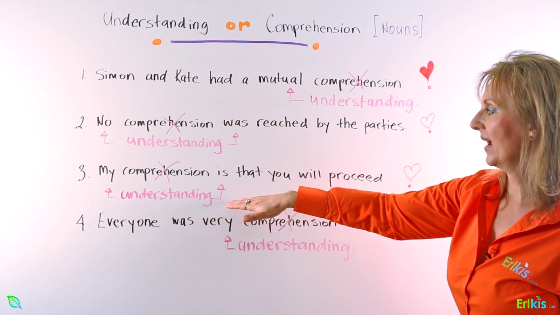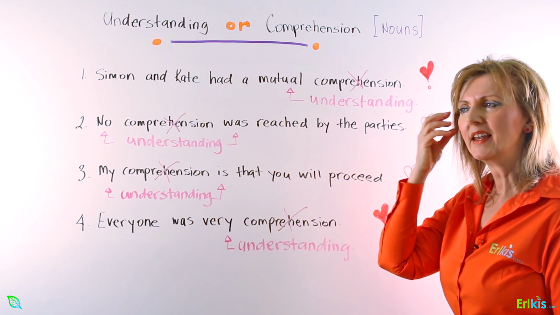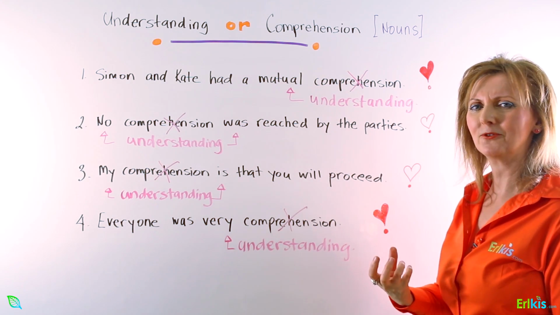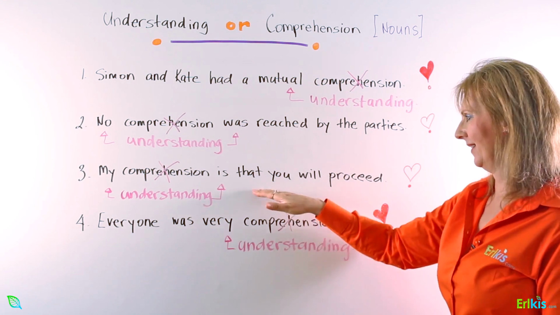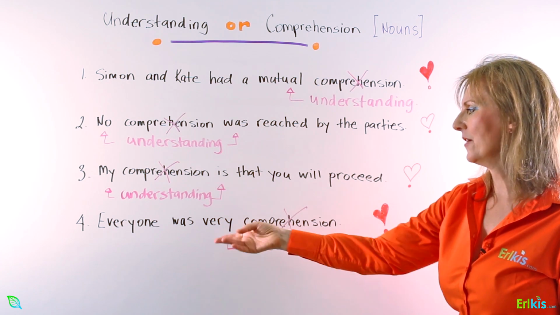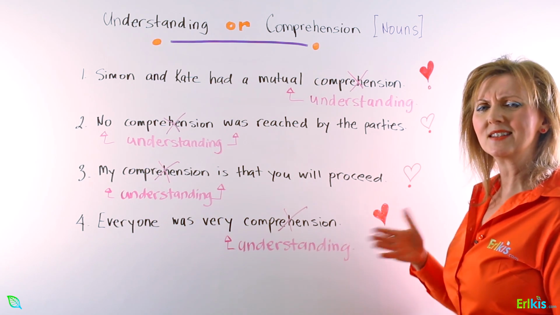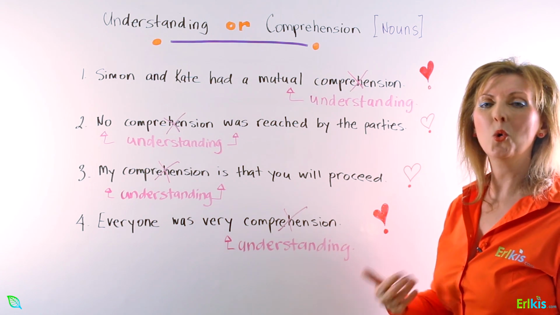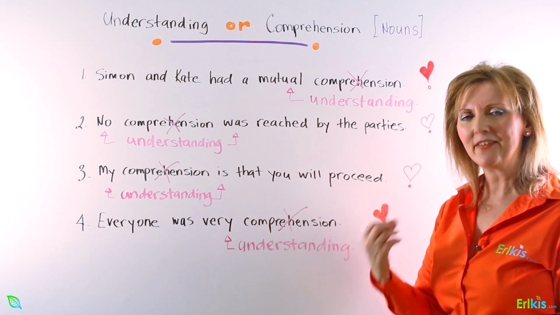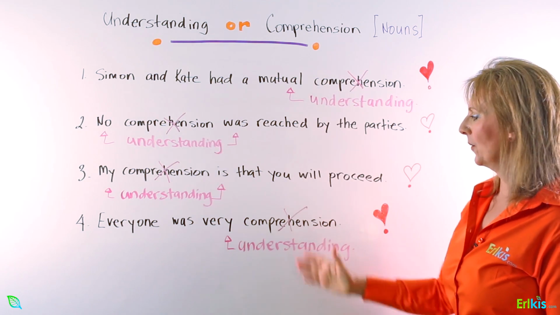Number 3, my understanding is that you will proceed. So my natural intuitive knowing is that you will proceed. And lastly, everyone was very understanding. In other words, if they understand, that's more related to the heart and the emotions than it is to the logic.